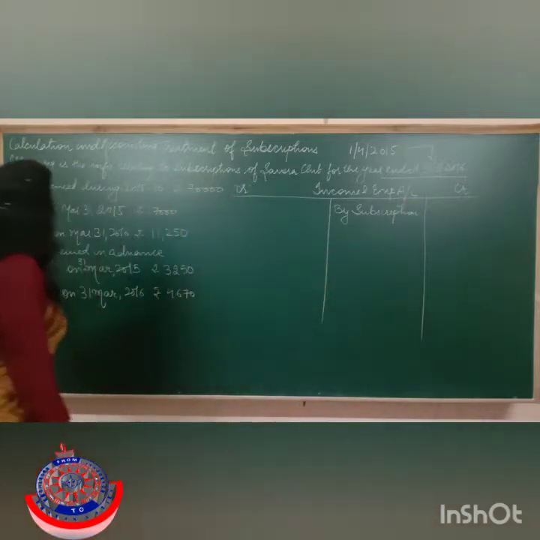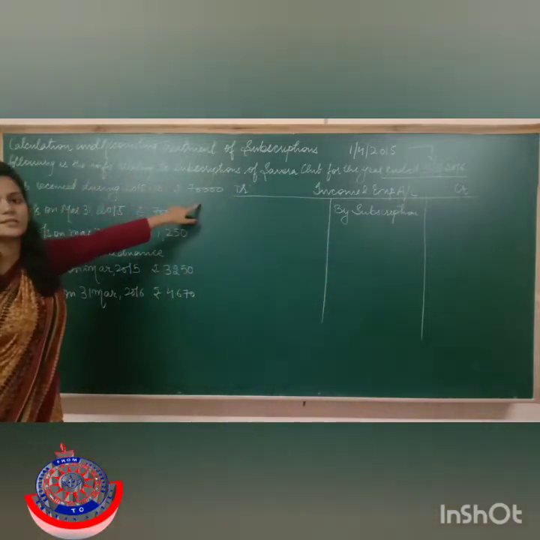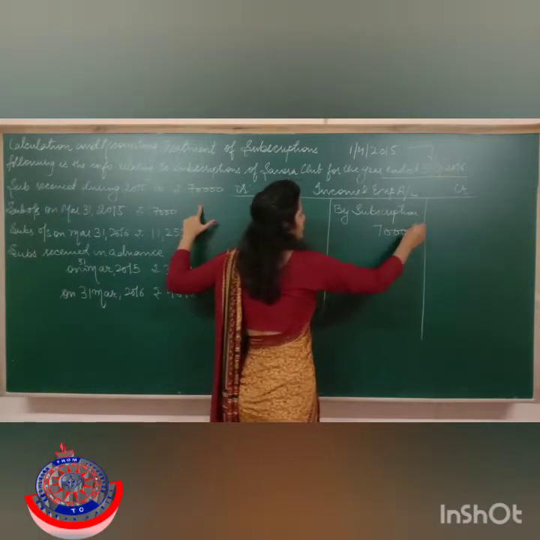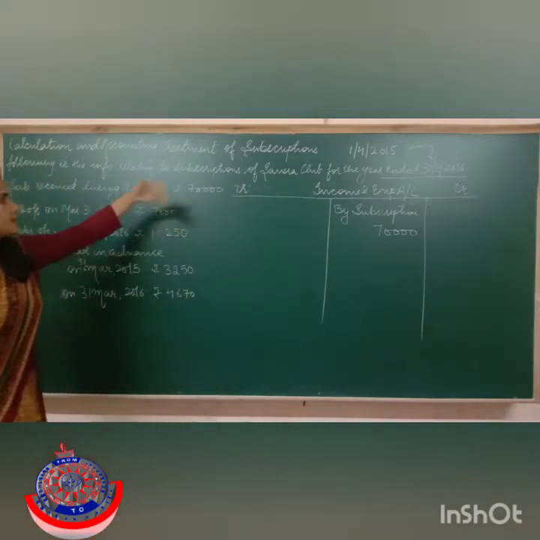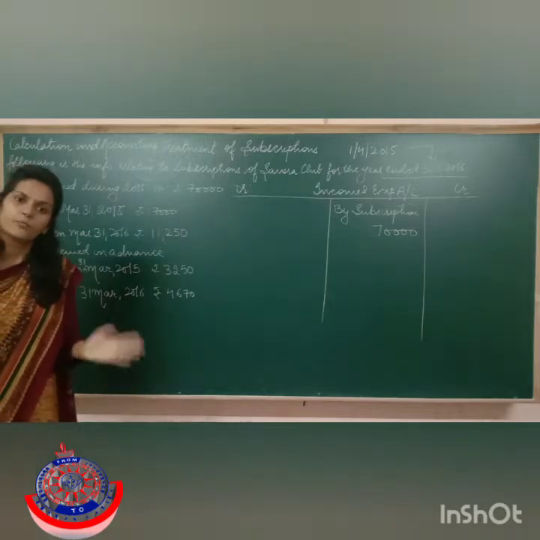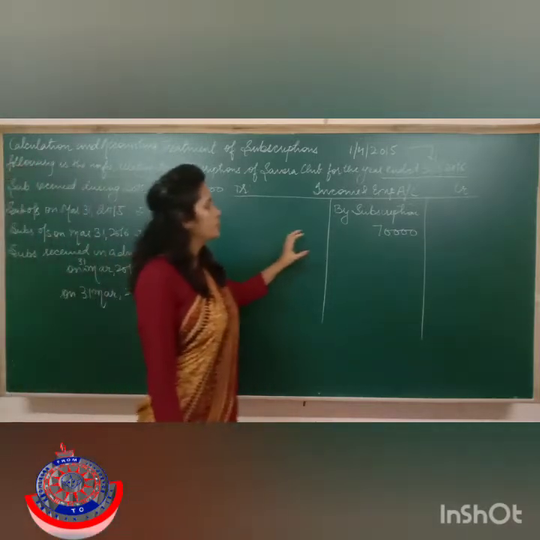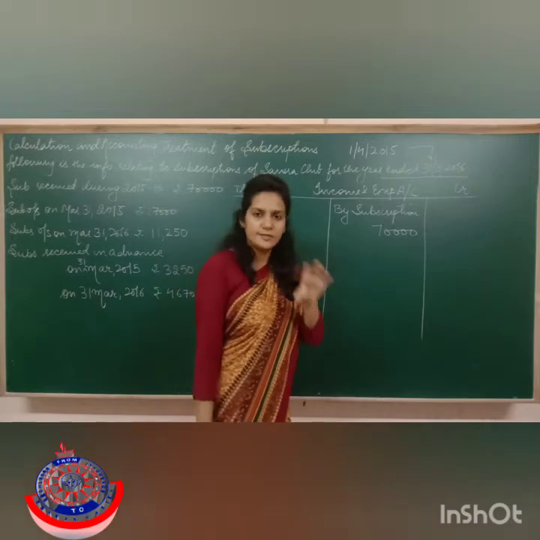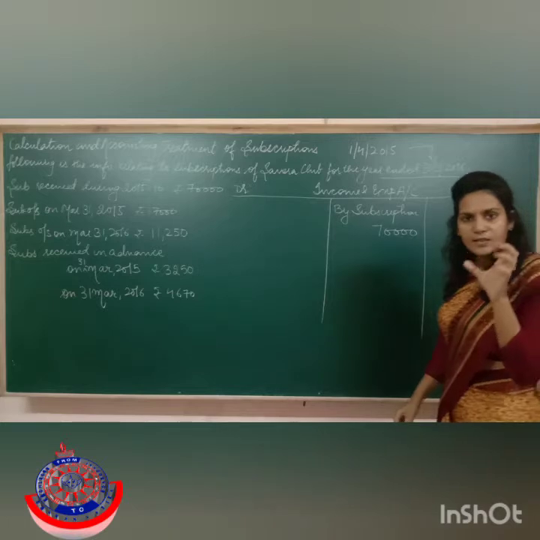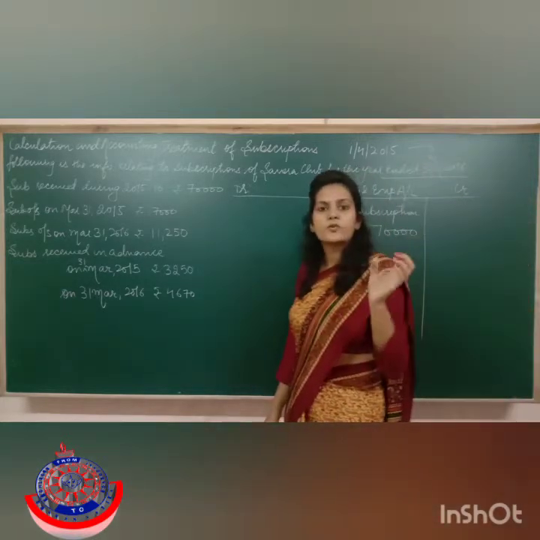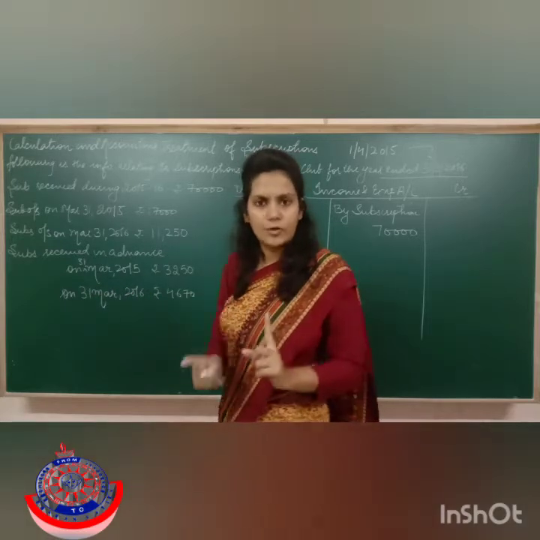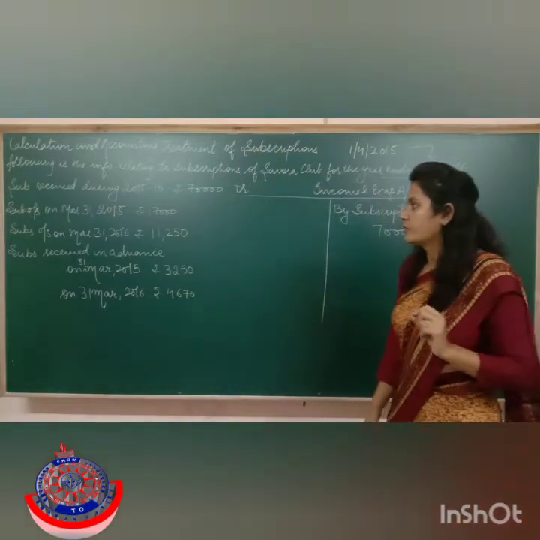Then how much subscription I have received this year? I have received a subscription of rupees 70,000. But in this 70,000 many things are included or many things have been excluded. बहुत चीजें. This is the subscription which you have actually received in cash इस year में. But it is a fact कि इस subscription में कुछ amount ऐसा भी हो सकता है जो previous year का हो, कुछ amount ऐसा भी आपको receive हो सकता है जो next year का. So you have to do the treatment accordingly. Please listen to me very very carefully.